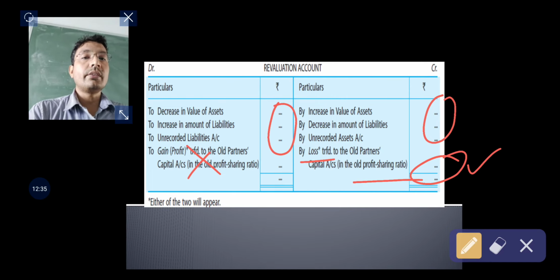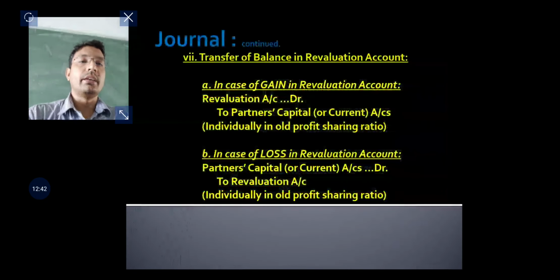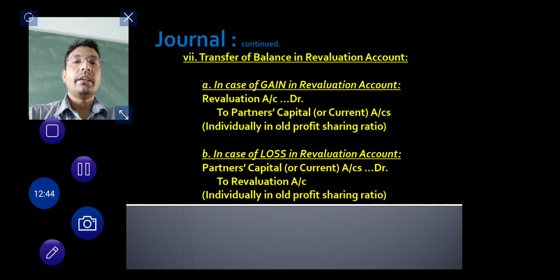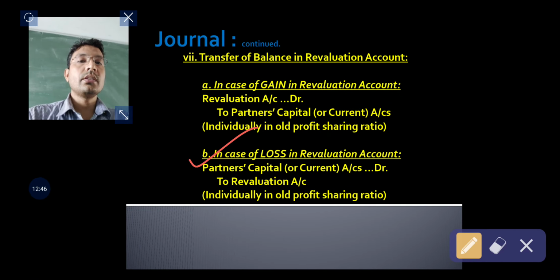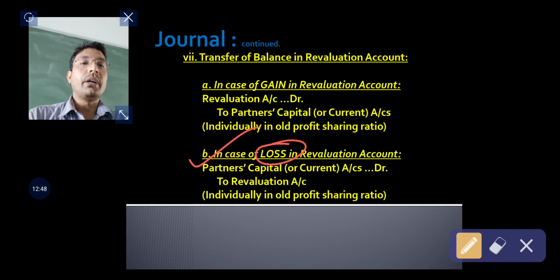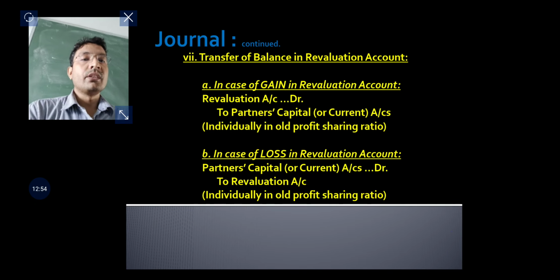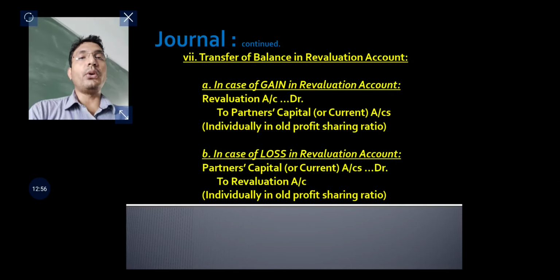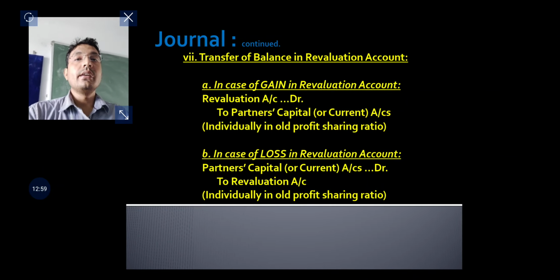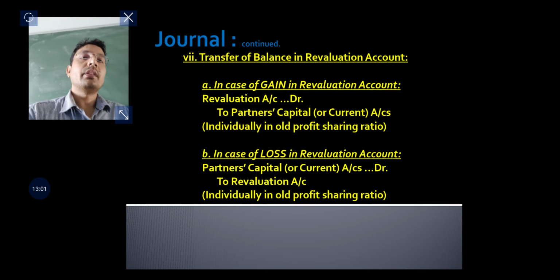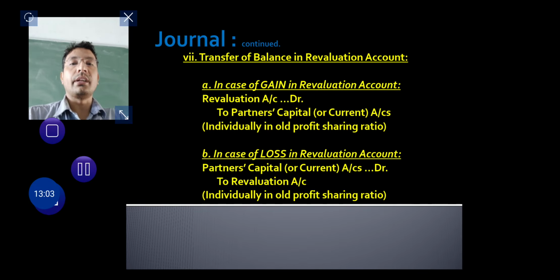So the journal entry will be: old partners' capital or current accounts will be debited and the revaluation account will be credited. This gain or loss belongs to the old partners in the old profit sharing ratio, therefore it has been transferred to their capital accounts accordingly.